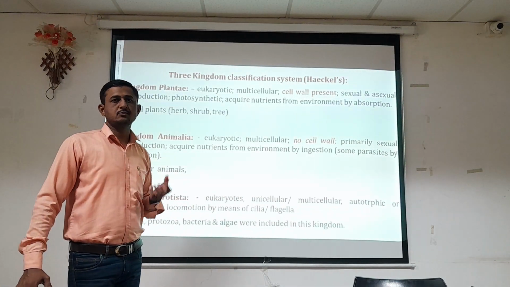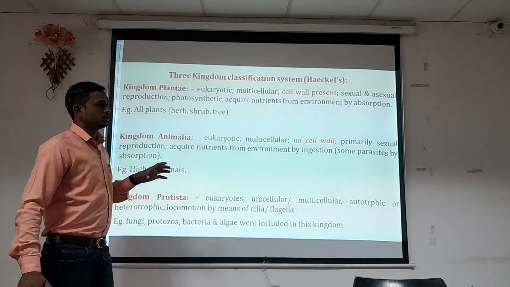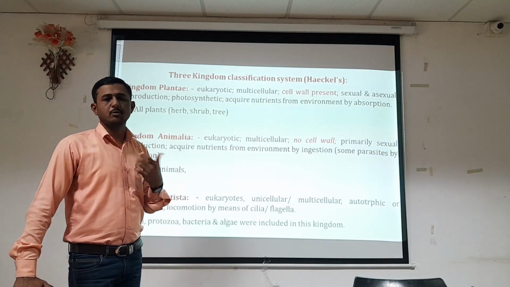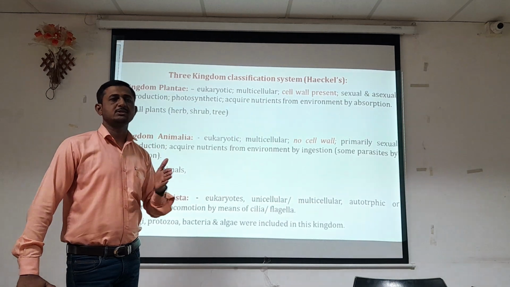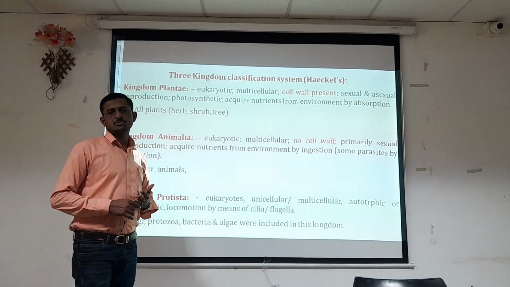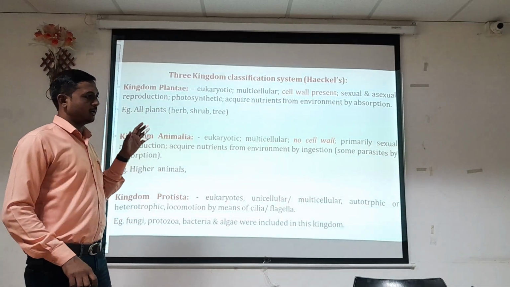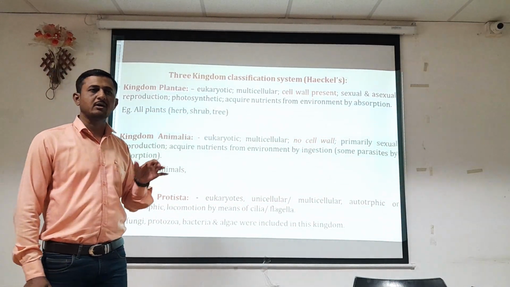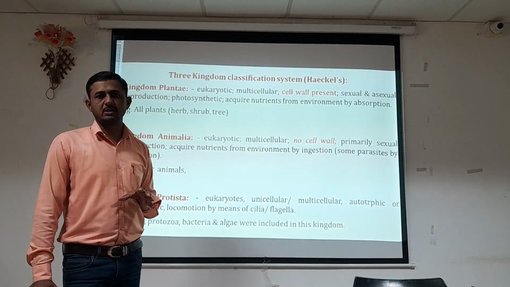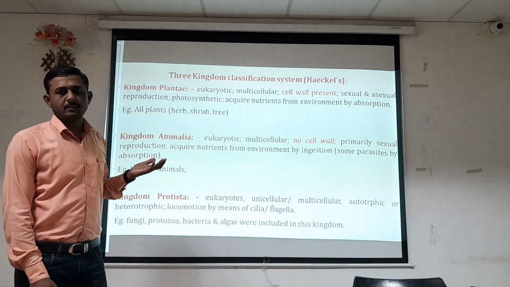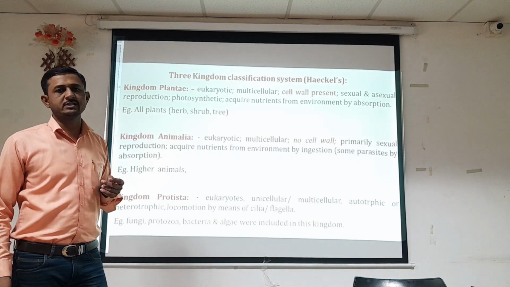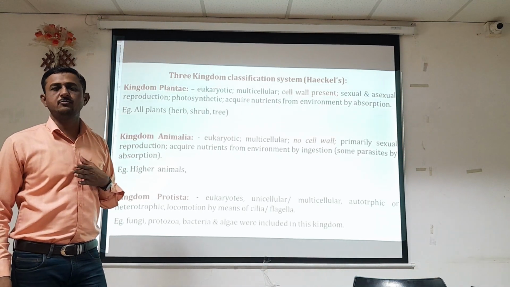Apart from that, some organisms show characteristics similar to both plants and animals, and the problem is whether to place that organism in kingdom Plantae or Animalia. So a five kingdom classification system was developed, and on the basis of it, we can classify the living world into five kingdoms. So this is the basic classification pattern, where we have discussed the binomial nomenclature system and the three kingdom classification system, which was given by the